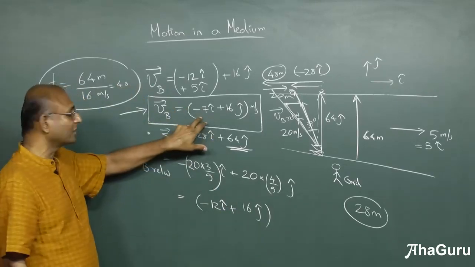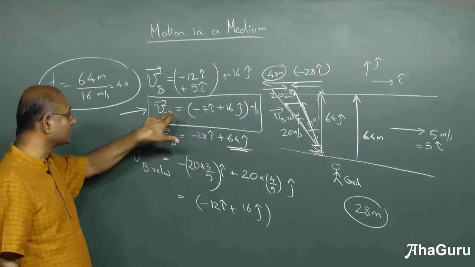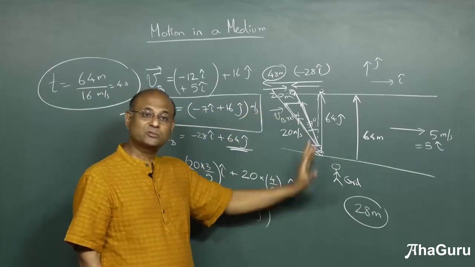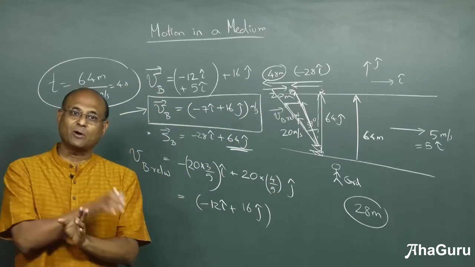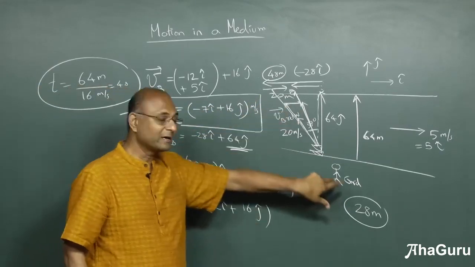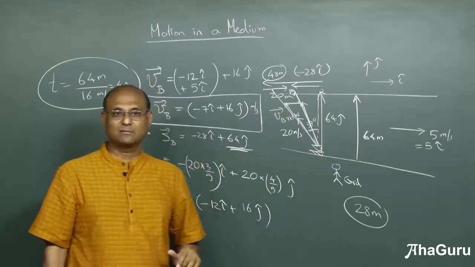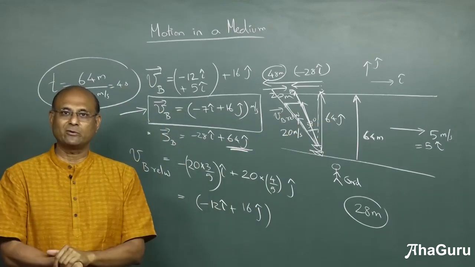What I want you to focus on is whether we can calculate the actual velocity of the boat relative to the ground, because most questions will give you velocity of the boat relative to the water. You want to calculate velocity of the boat relative to the ground. So how will you do that? By taking this and then adding to it the velocity of the medium. So that's the basic principle that I want you to keep in mind.